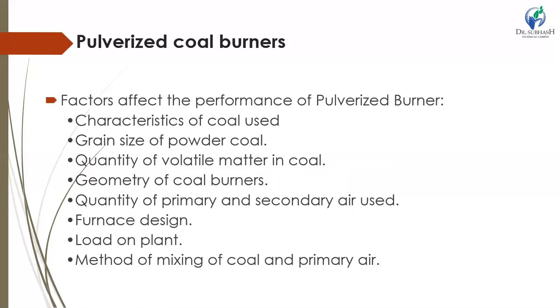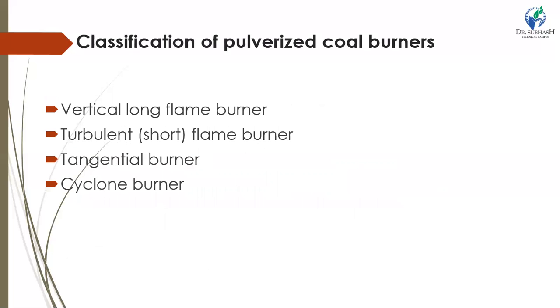So coal burners are classified into four types. First one is the long flame or U flame or streamed burner, or we can say vertical long flame burner. Then the turbulent or short flame burner. Then the tangential burner. Then the fourth one is the cyclone burner.